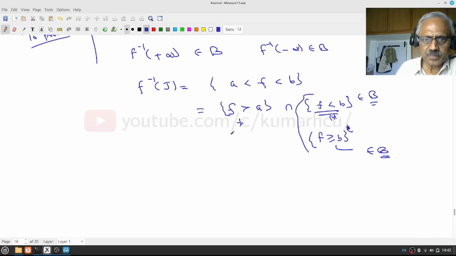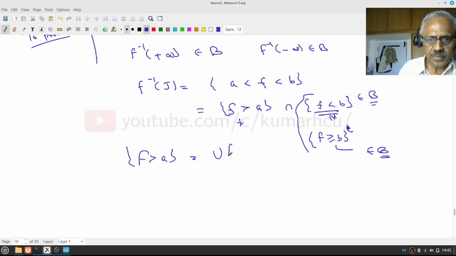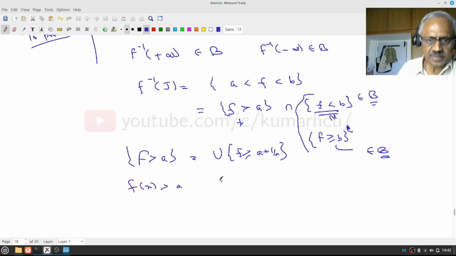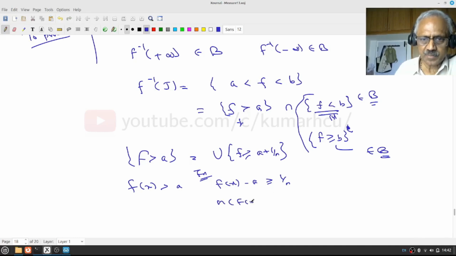Right. So this is in B is clear. Now why is this in B? Now f greater than a is equal to the union of f greater than or equal to a plus 1 by n, for all n. By Archimedes property, if f(x) is greater than a, therefore f(x) minus a must be greater than or equal to 1 by n for some n. That is, n times (f(x) minus a) must be greater than or equal to 1. That's all you are using.